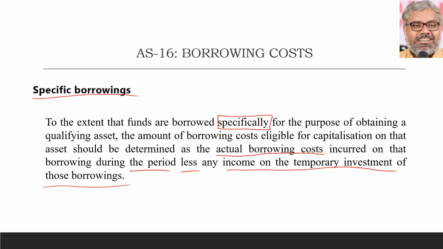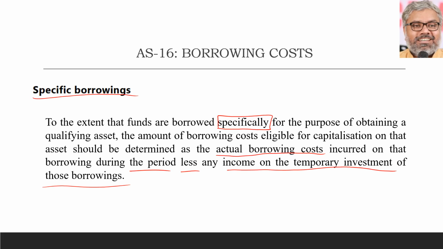No. If that interest that is generated from those temporary investments is out of the proceeds which we borrowed specifically for the purpose of obtaining a qualifying asset, then while calculating the borrowing costs, we reduce that interest that is earned on the temporary investment of such borrowings.